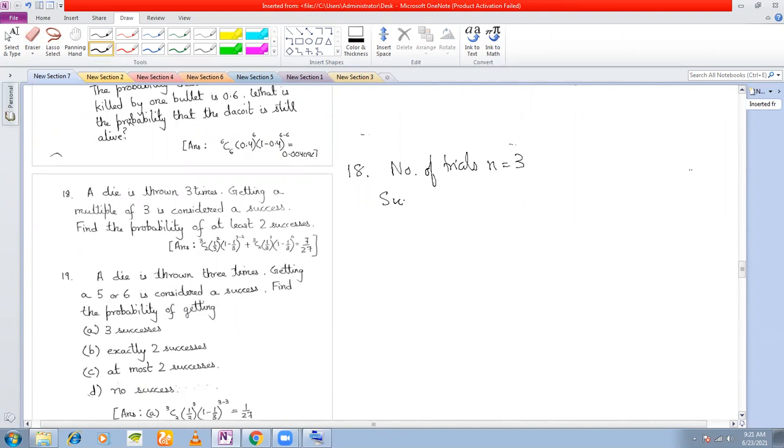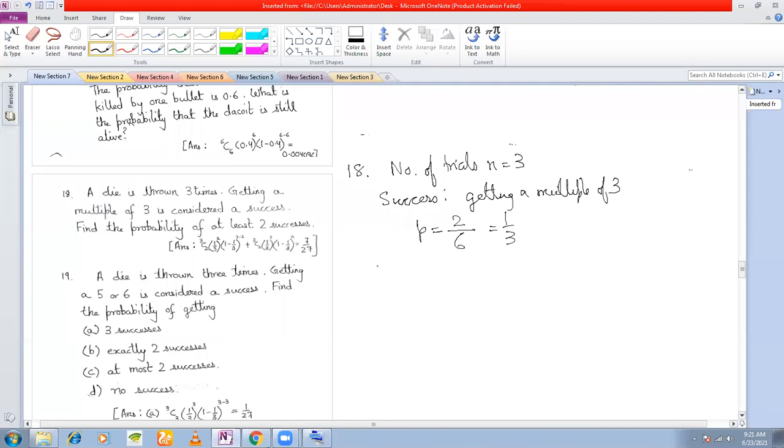And the success is getting a multiple of 3. So what is the probability of success? In how many ways can you get a multiple of 3? Only in 2 ways out of 6, right? So 1/3.